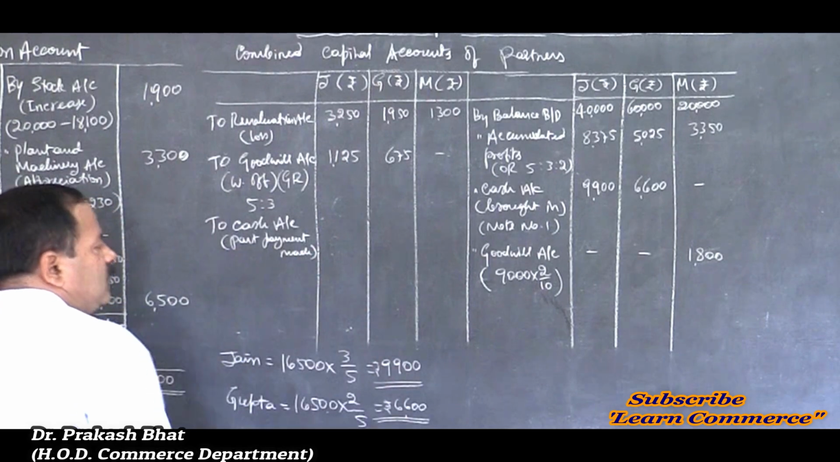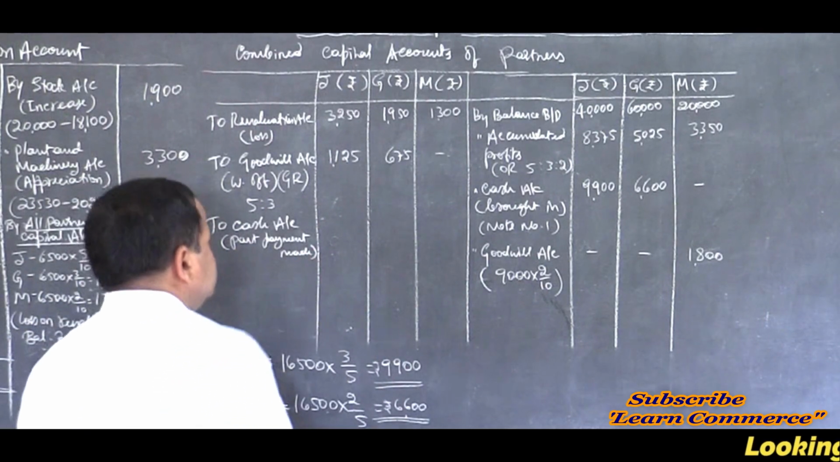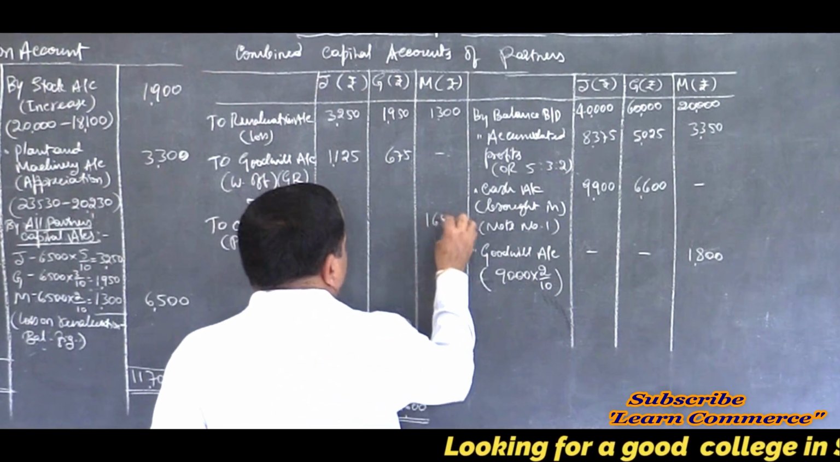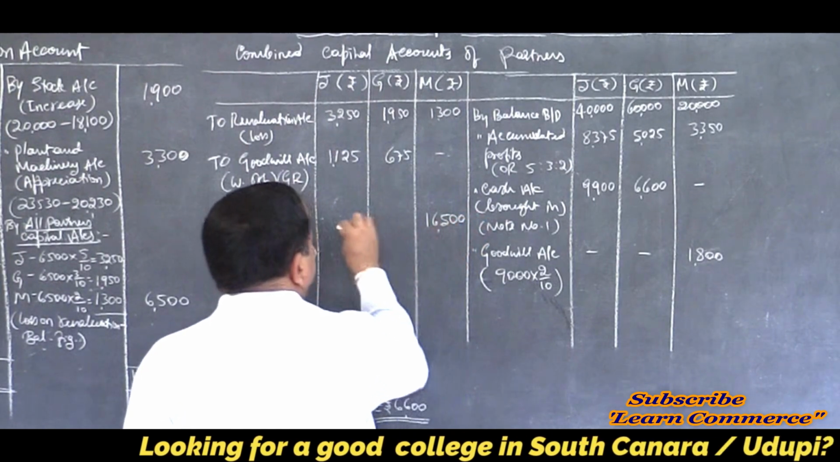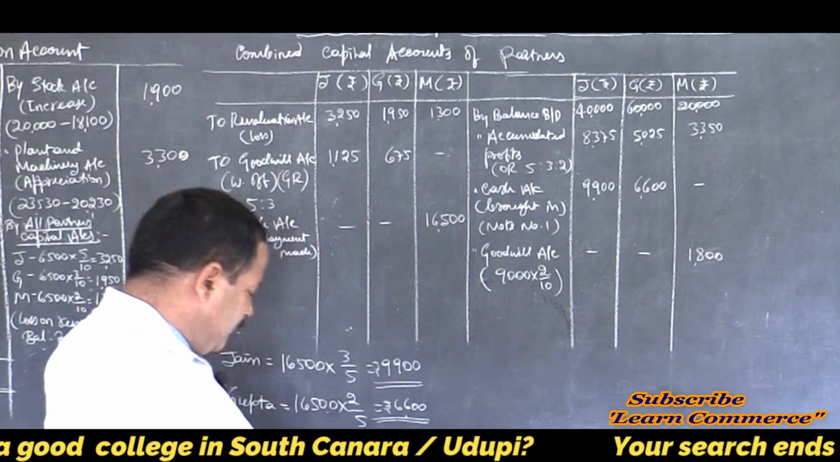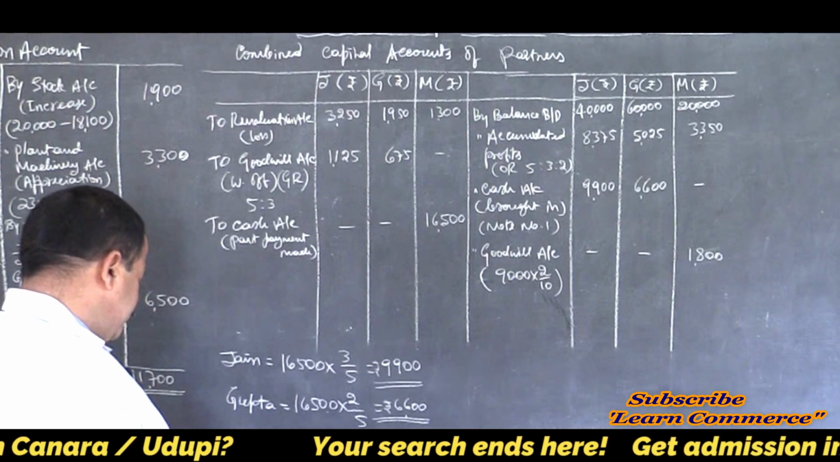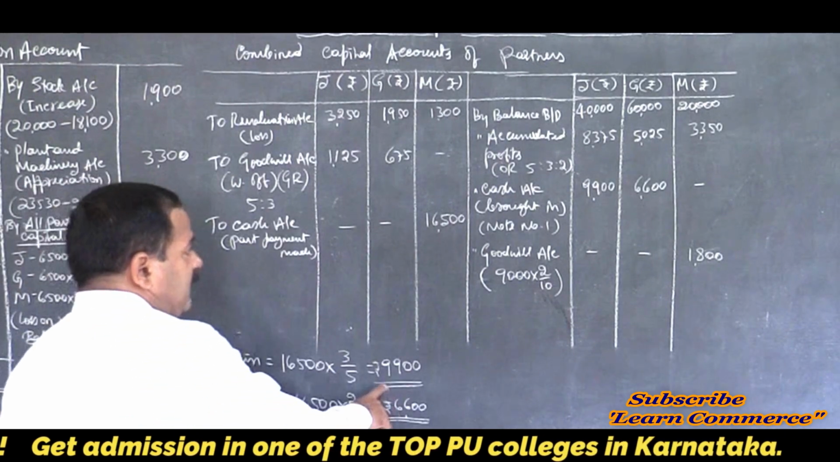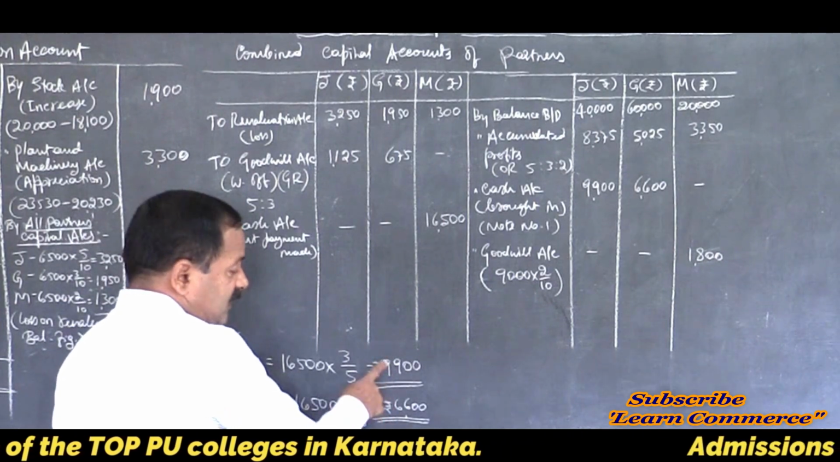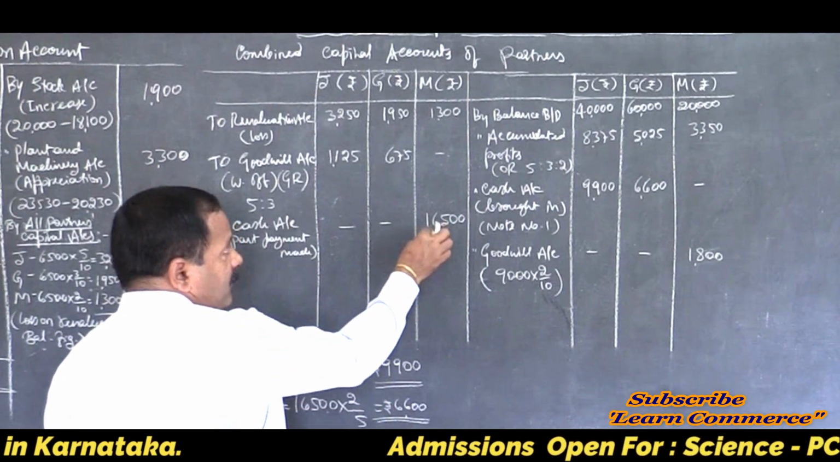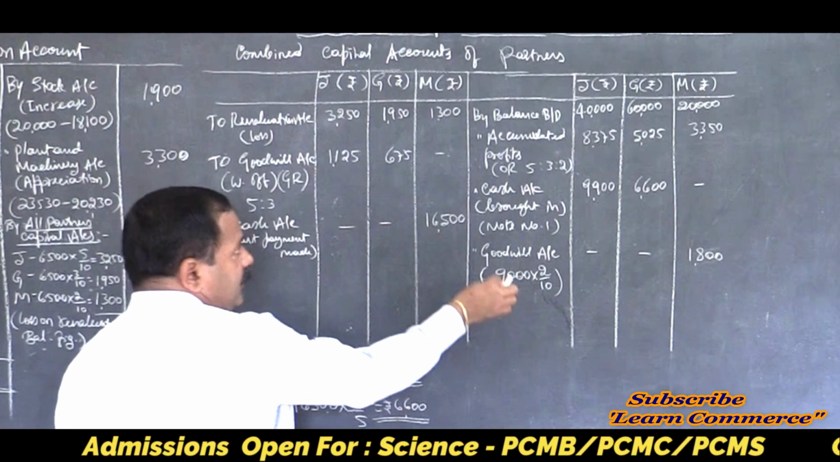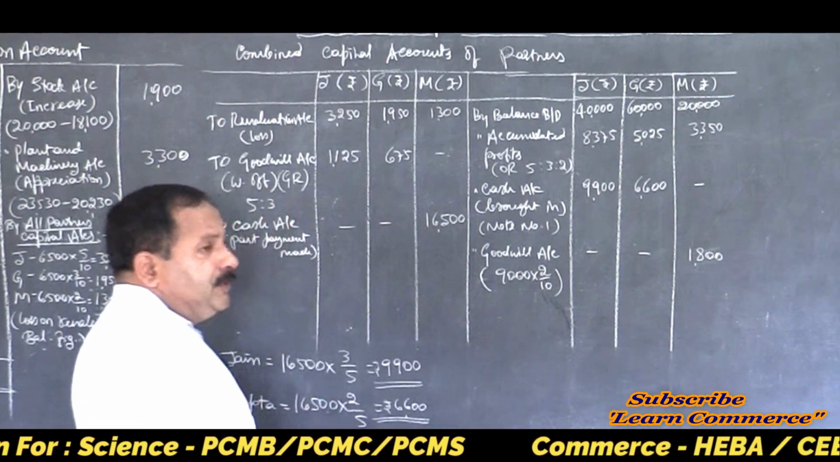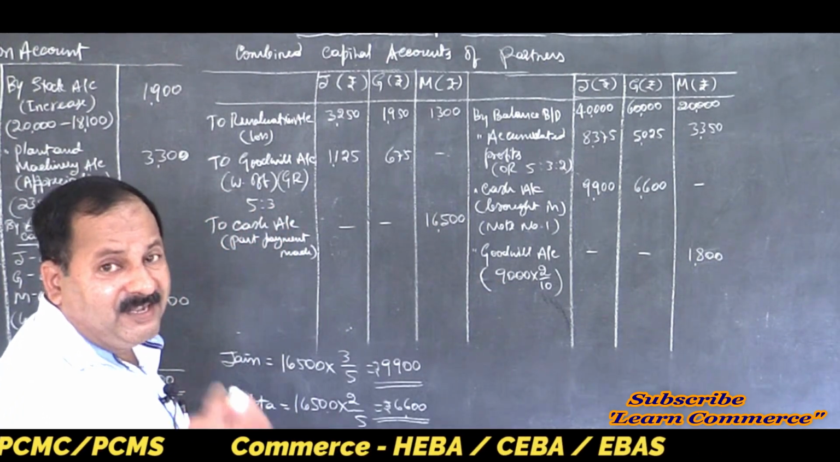Right? How many days? 16,500 only in Malik's column. 16,500 in Malik's column, right? Yes. Now, these people have to bring cash. This is the amount to be brought in. To make payment to the retiring partner, the old partner, the continuing partners should bring cash.